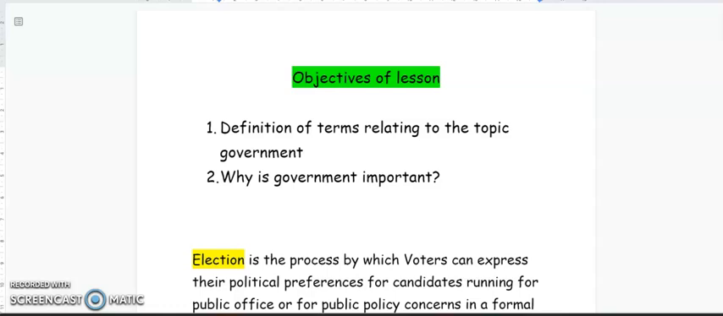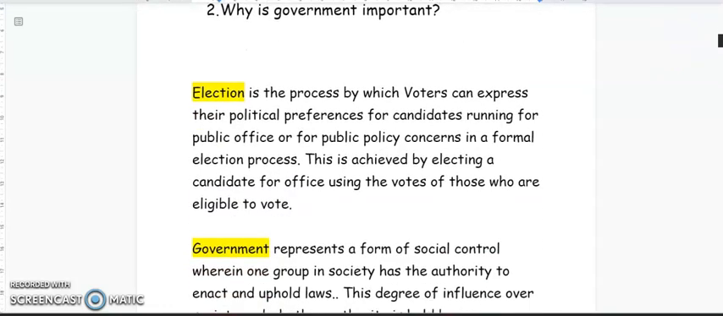So the first term that we need to know is election. What does the term election mean? Well, election is a process by which voters can express their political preferences for a candidate running for a public office or for public policy concerns in a formal election process. This is achieved by electing a candidate for office using the votes of those who are eligible to vote.